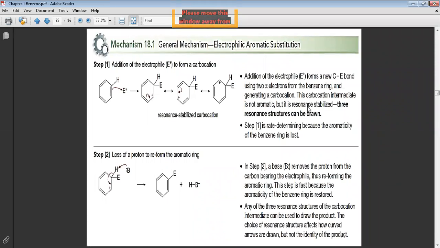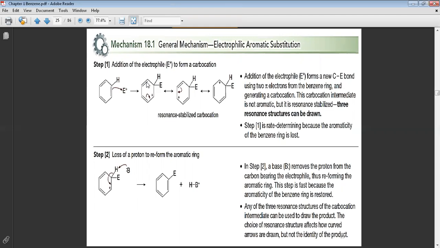But it is resonance stabilized. We have three resonance structures: the positive charge here, here, and here. These three resonance structures make the carbocation stable.